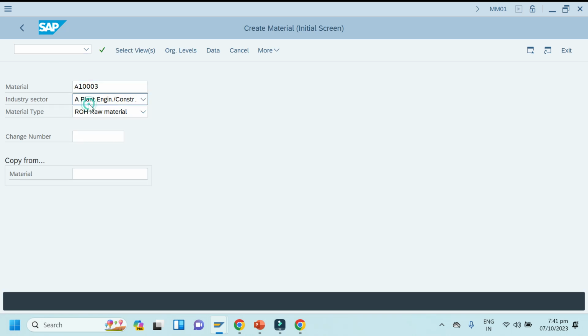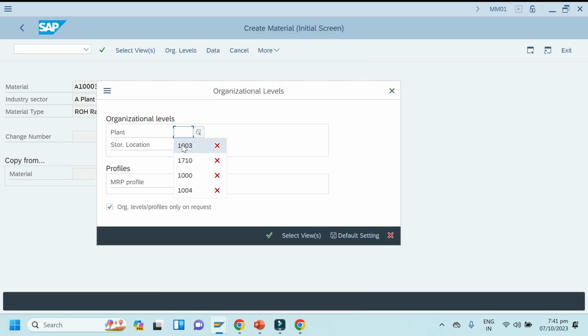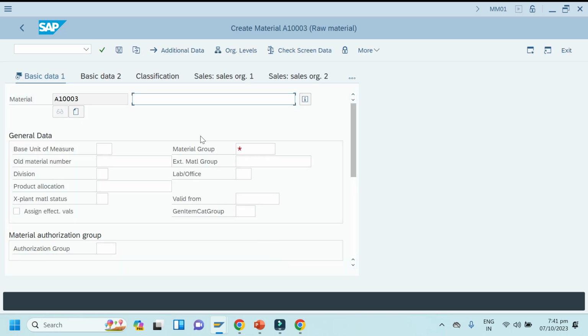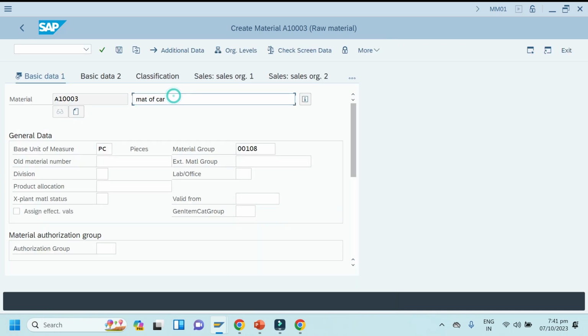I will enter same material, click enter, select org levels, component of car.